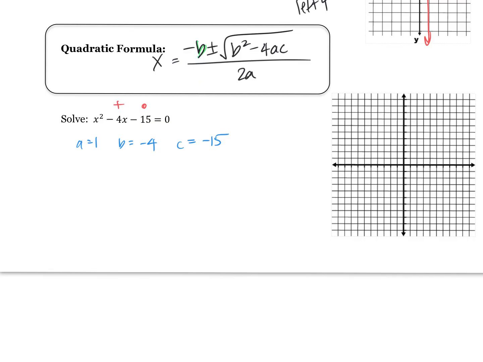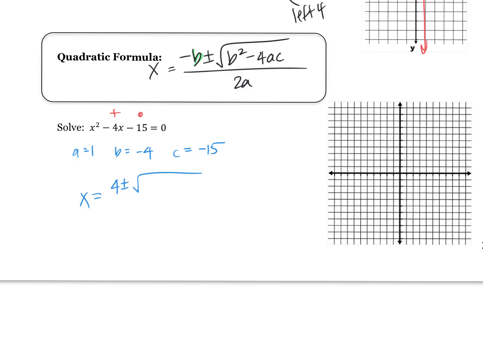What would be negative B then? 4 plus or minus square root. What would B squared be? 16. B squared minus 4A. What's A? Do we really need to say 4 times 1? You don't have to. Times C all over 2A. Again, you could say 2 times 1 down there. You could just leave it as a 2.